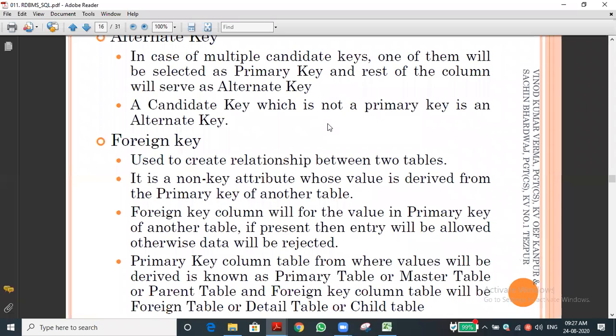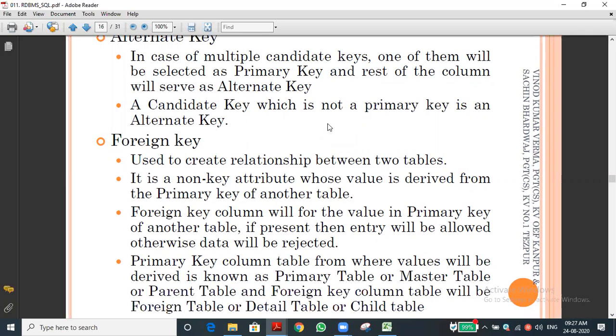One table is there for student admission. In the student admission table: admission number, name of the student, and the group which they opted. Suppose these 3 details are there; that will be our admission table. Then the mark list table: serial number or roll number, since once we select the students we can allot the roll number, then admission number, name of the student, and total marks. That is 4 columns.